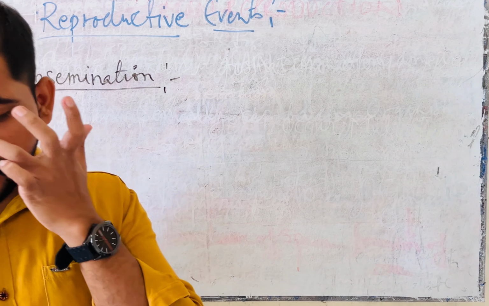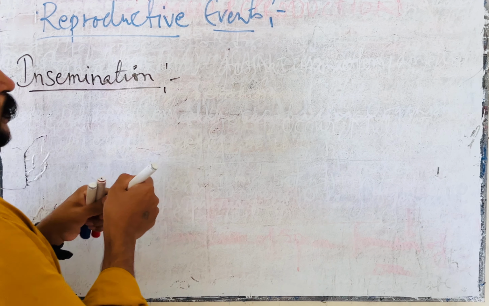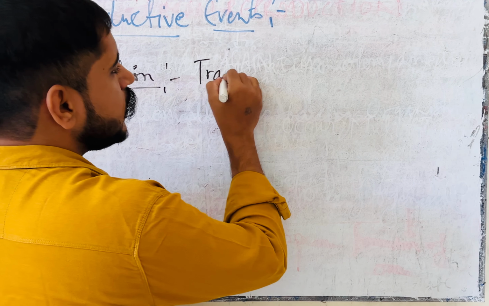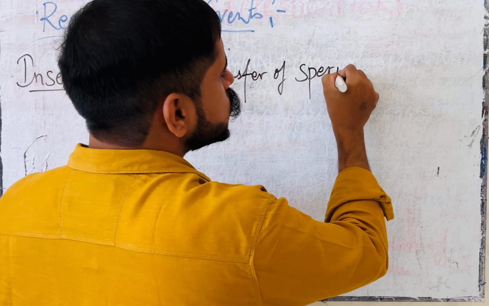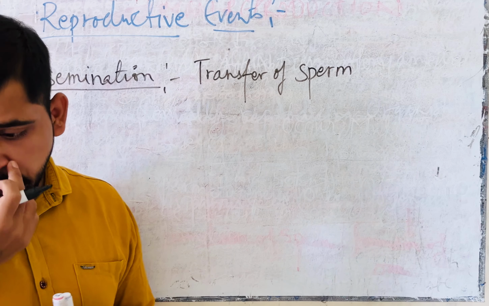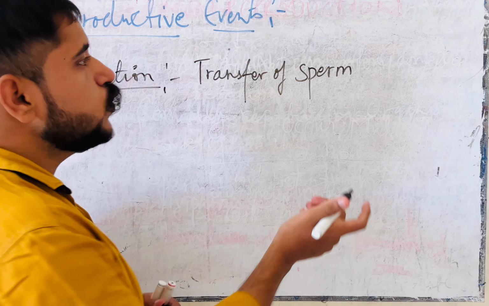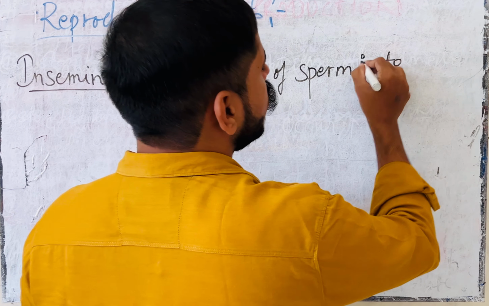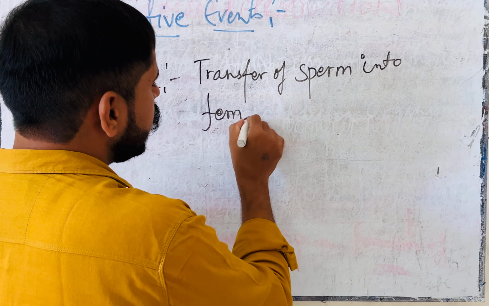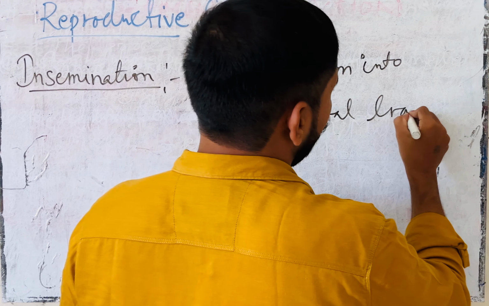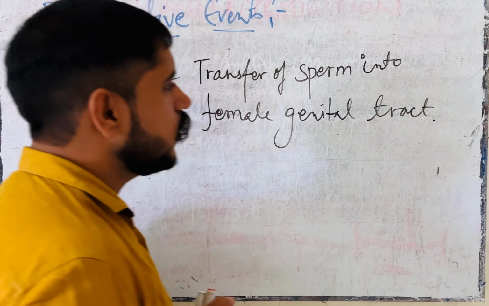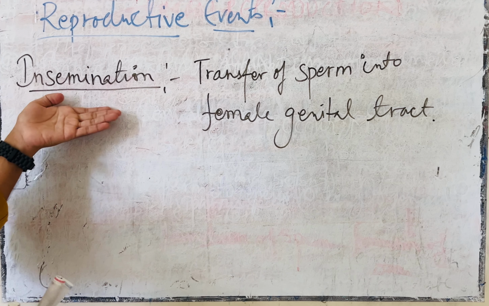It is a transfer of sperm into the female genital tract. What is the meaning of insemination?